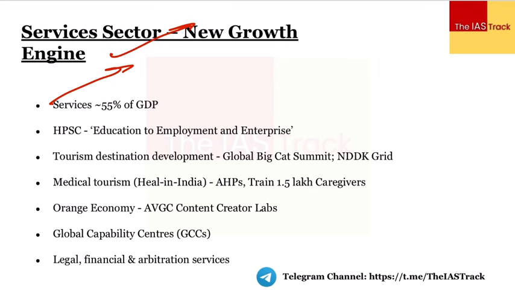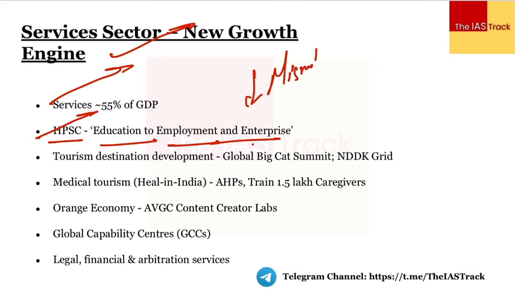Now what the government talks about is coming up with the high-powered standing committee on education to employment and enterprise, which can look into this particular area कि भाई how we can reduce the mismatch between the industry relevant skills जो industries को चाहिए and basically what skills people have. That is one of the major mandates of this particular standing committee.